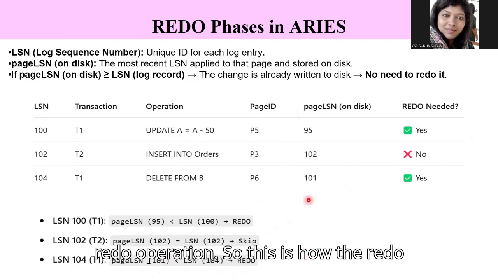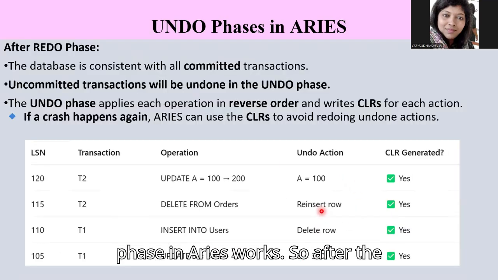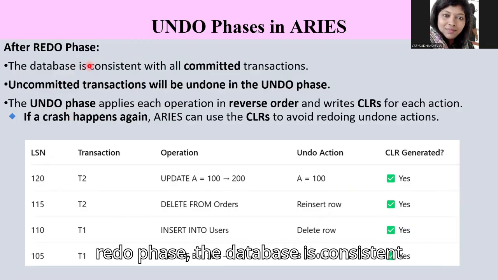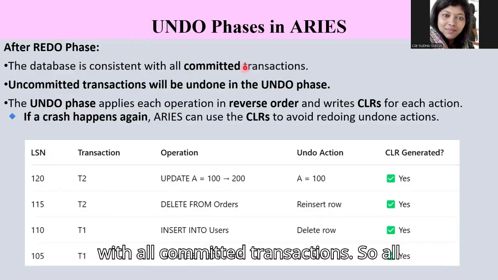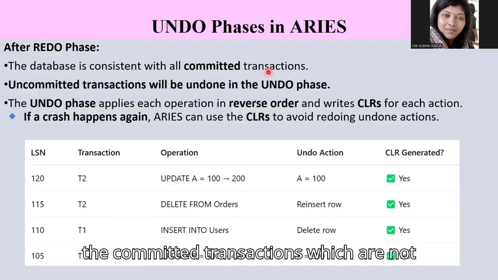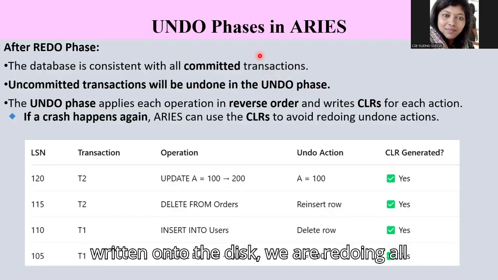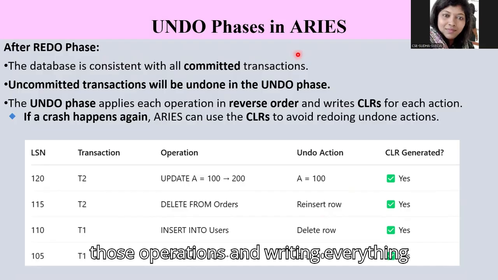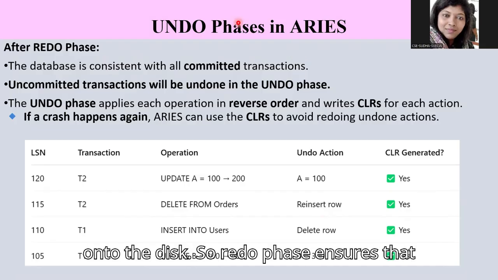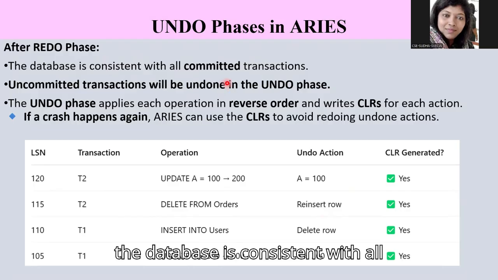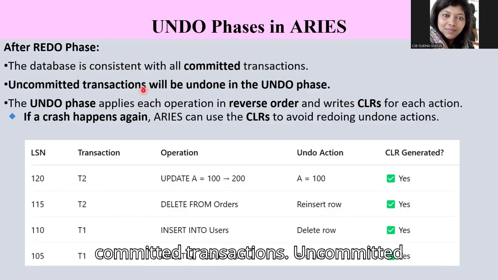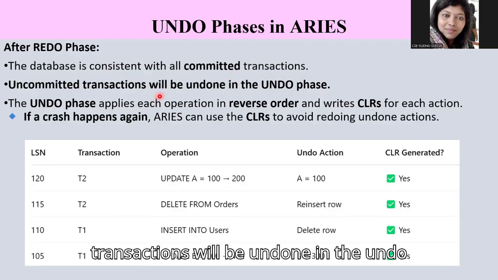So this is how the redo phase in ARIES works. After the redo phase, the database is consistent with all committed transactions. All the committed transactions which are not written onto the disk, we are redoing all those operations and writing everything onto the disk. So the redo phase ensures that the database is consistent with all committed transactions. Uncommitted transactions will be undone in the undo phase.